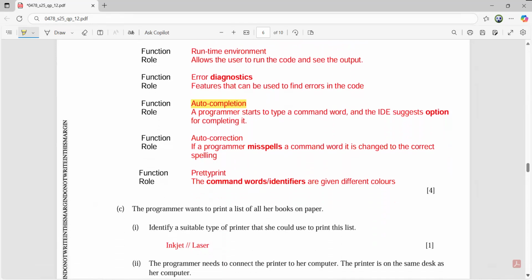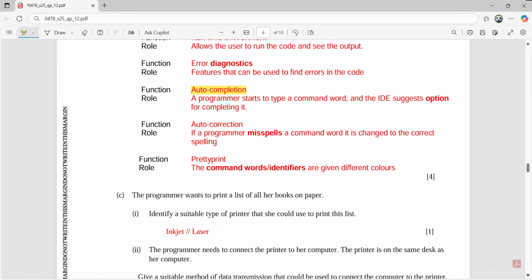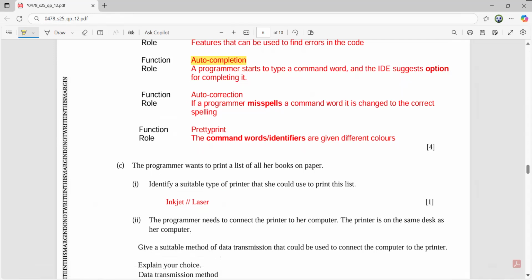Part C. The programmer wants to print a list of all her books on paper. Identify a suitable type of printer that she could use to print this list. A student can say inkjet printer, another student can say laser printer. That's perfectly okay. Definitely 3D printer is not the right option here. Fine, correct? Okay, now part 2.